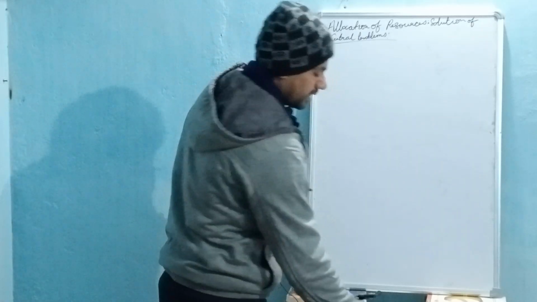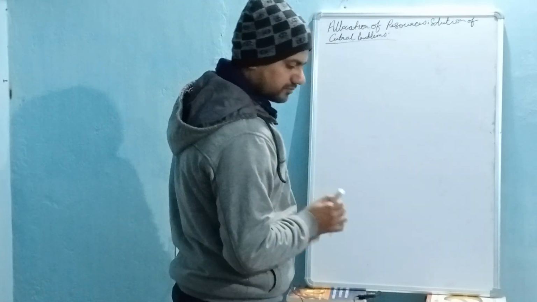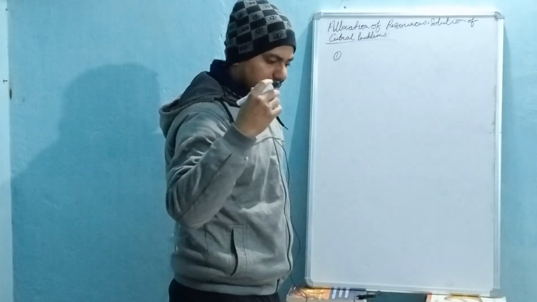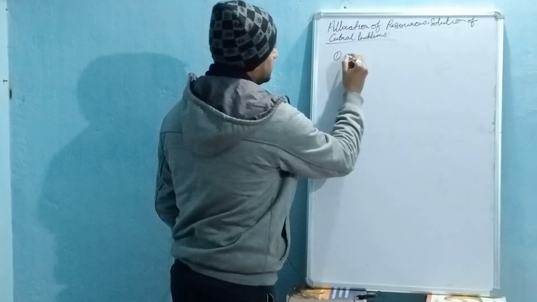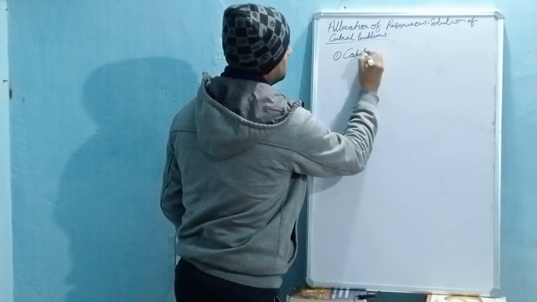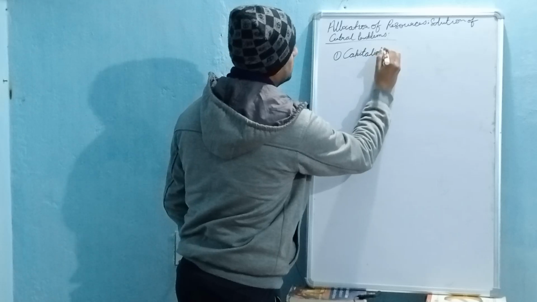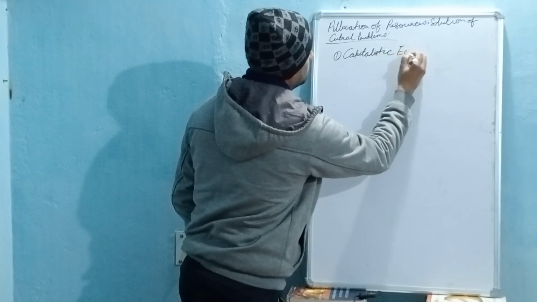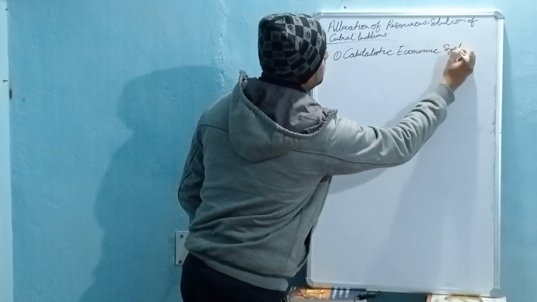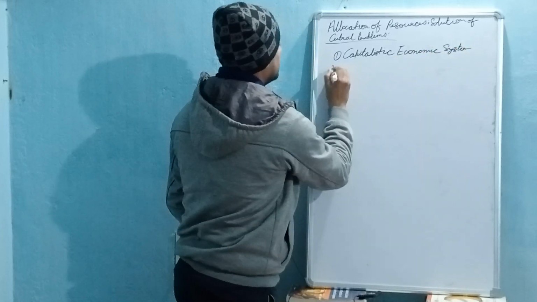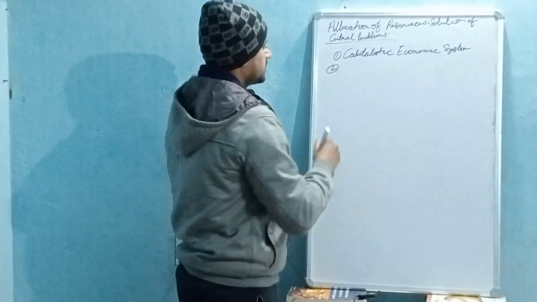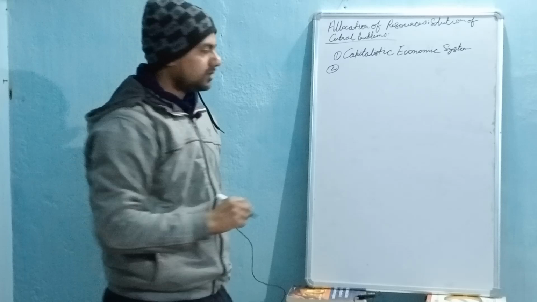So here I'm writing. First, we can say that is the capitalistic economic system. Second one is the socialistic economic system, that is also known as command economy.